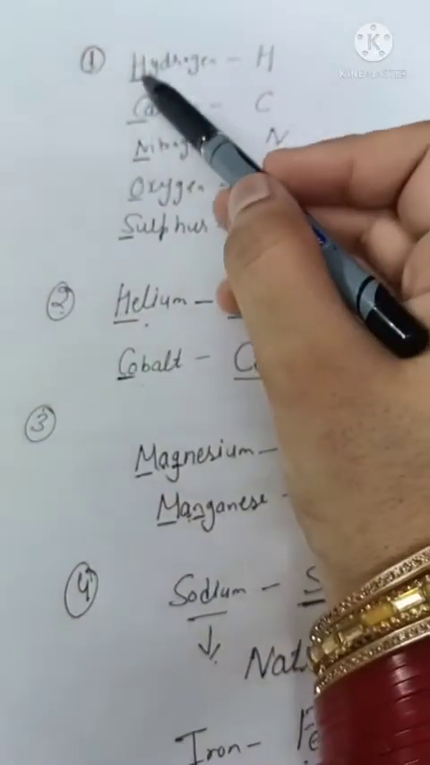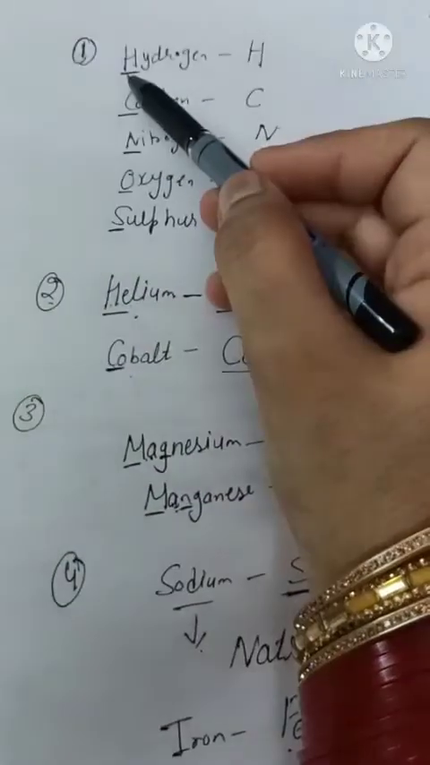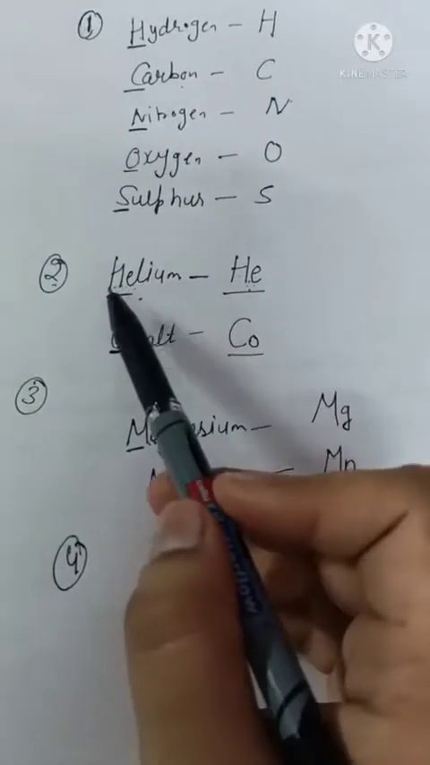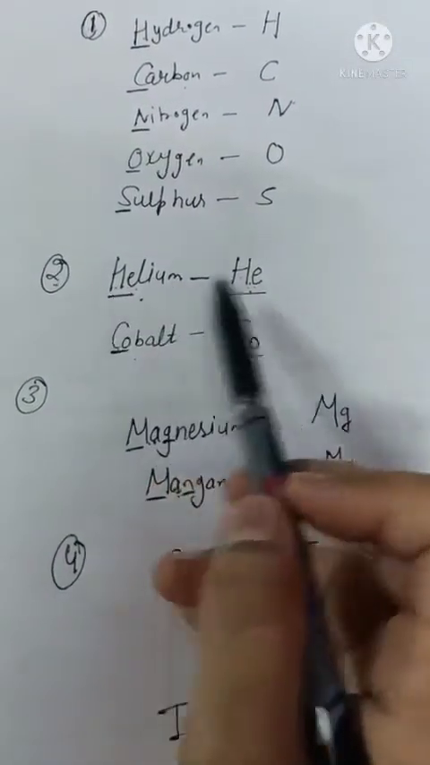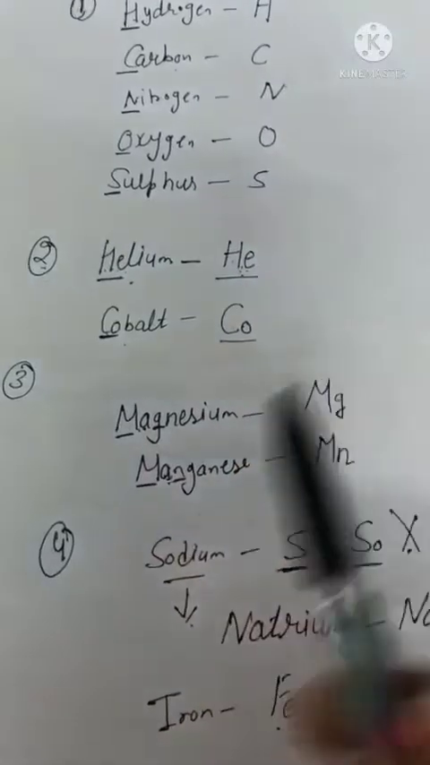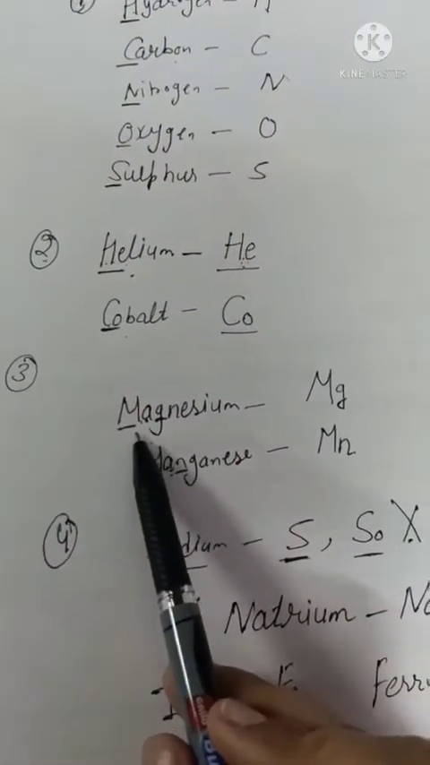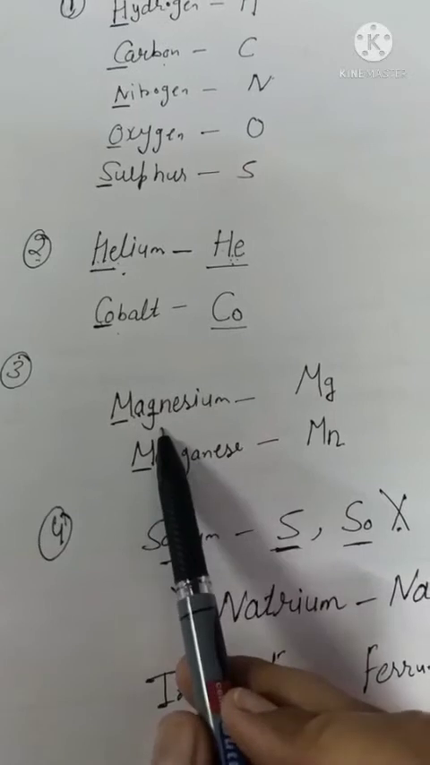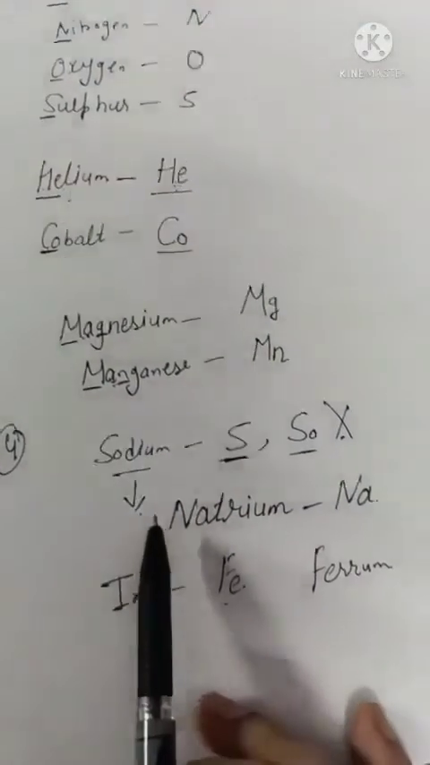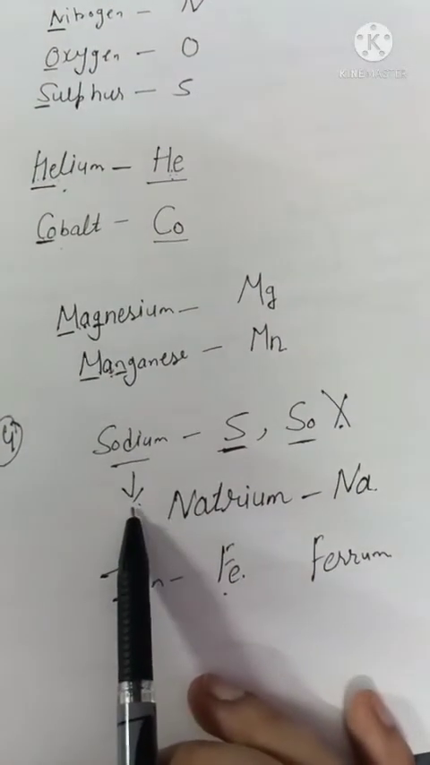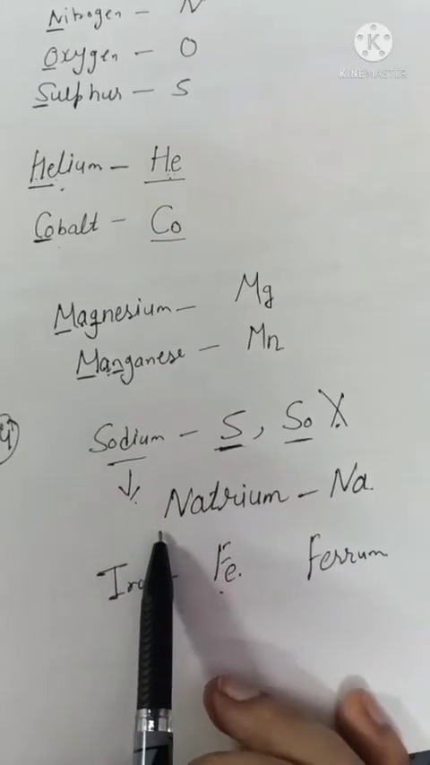Okay, so what is the first rule, beta? We will write the first letter in capital of the English name of the element. We will write the first two letters: first will be in capital, second will be in small. Then we will write the first letter along with the first consonant. Then we will write the symbol of an element from its Latin name. Understood?